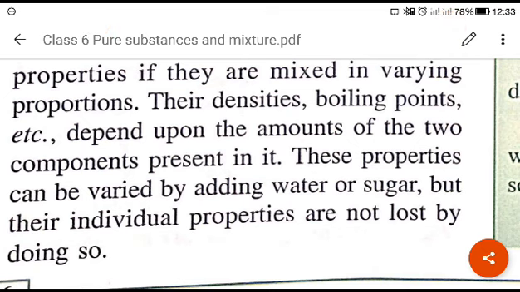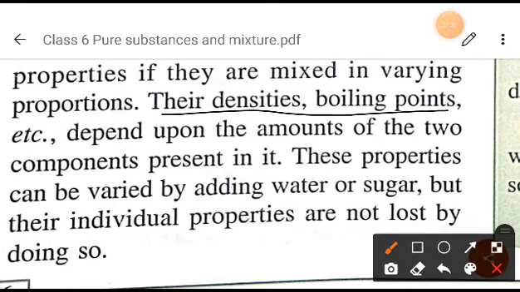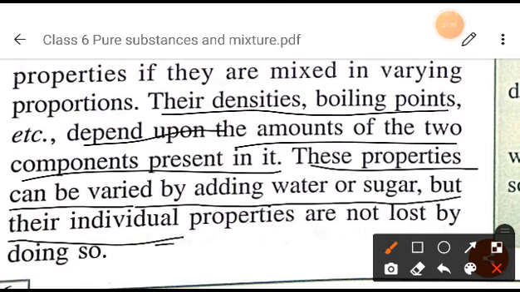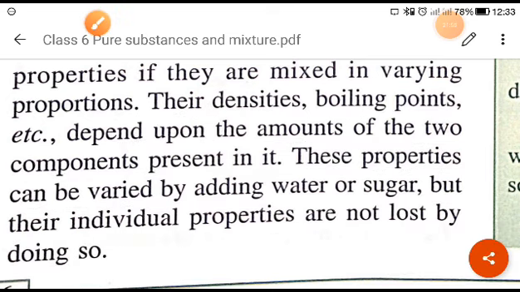So we can say their densities, boiling point, etc. depend upon the amount of the two components present in it. Whatever the amount of components present in that mixture will decide its density and boiling point, right? These properties can be varied by adding water or sugar, but their individual properties are not lost by doing so, okay. If we increase or decrease the quantity of water or sugar, their own properties will not change.